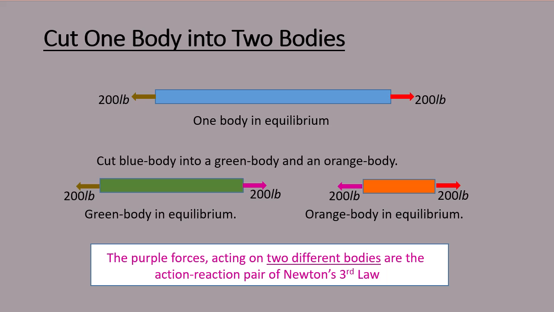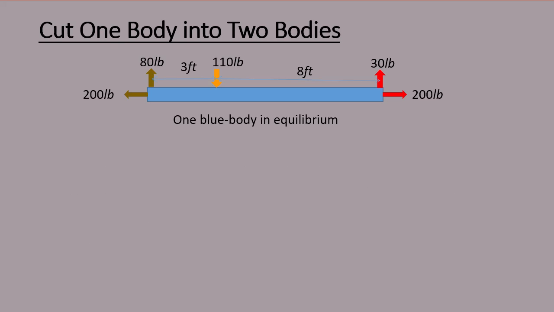Let's look at a little more complex situation. So here, instead of just one 200-pound force here and one 200-pound force there, we have added a couple of other forces. 80 pounds up, 30 pounds up, 110 pounds down. So there is an up-down equilibrium. 80 plus 30 cancel out the 110. And there is a left-right equilibrium, 200 pounds and 200 pounds.